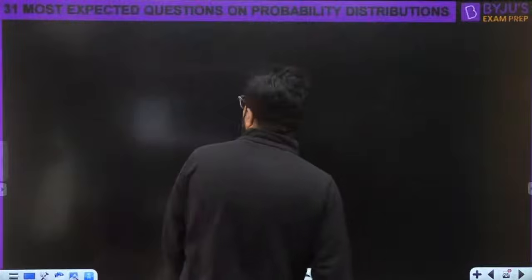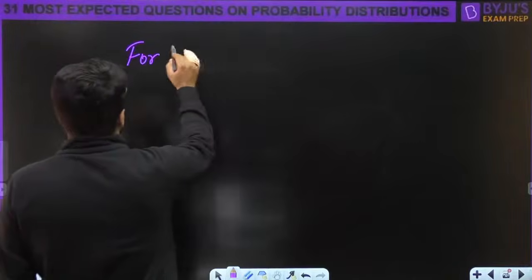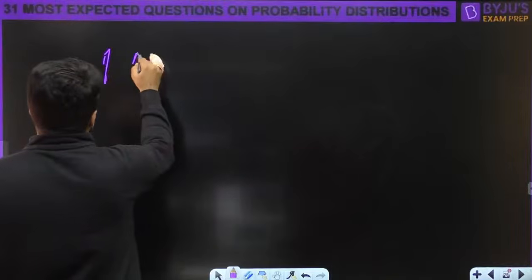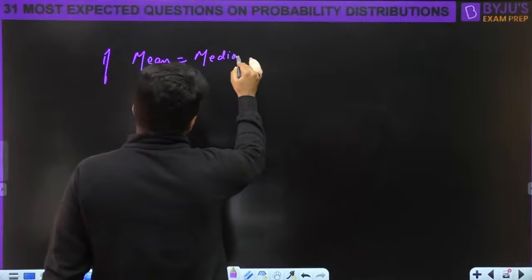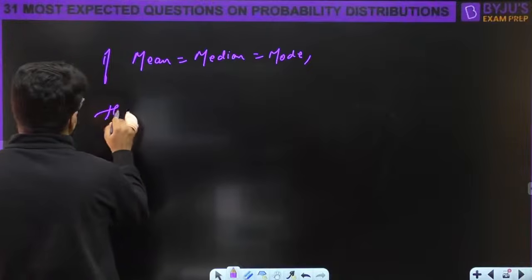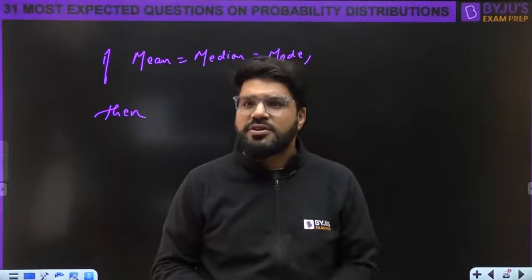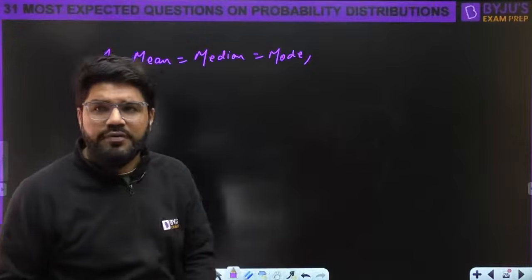Anybody? Then yes, the distribution is a symmetric distribution. Normal is an example of symmetric. It's not always normal.